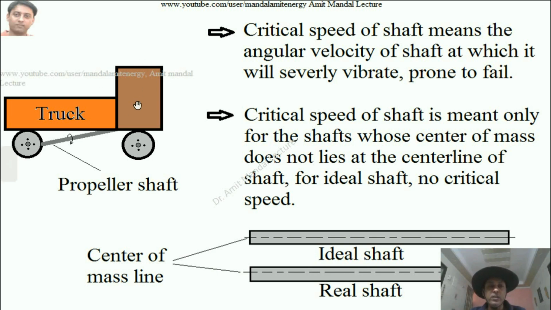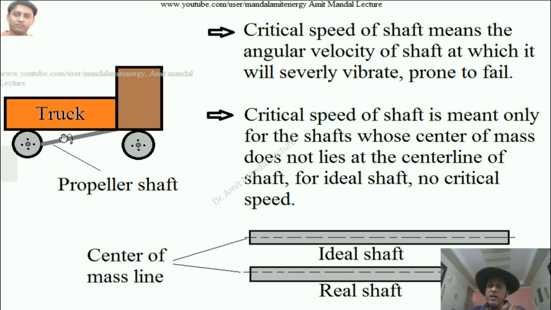You would have seen, for example, a truck where a shaft runs from the engine, transferring the power of the engine to the wheels. This shaft spins and transmits the power. There is a particular angular velocity, a particular amount of spin, at which the shaft will start vibrating vigorously and can break. So the shaft must not spin with that angular velocity.